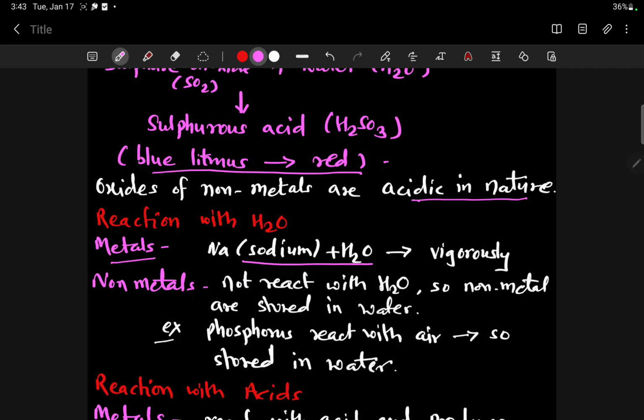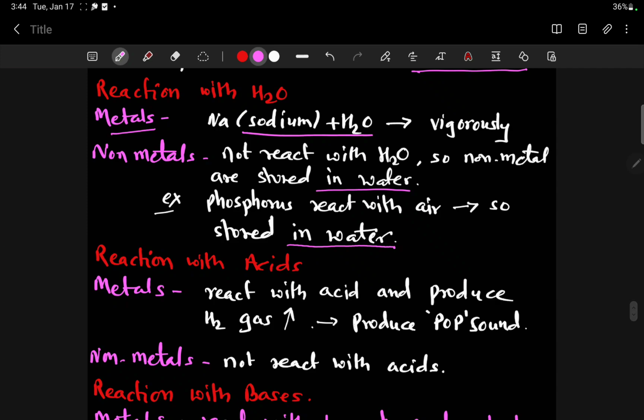Due to this reason, these non-metals are stored in water. For example, phosphorus is a non-metal. At room temperature phosphorus reacts very fast with environmental oxygen, it reacts with air. So for that reason phosphorus is stored in water to avoid the reaction with air.